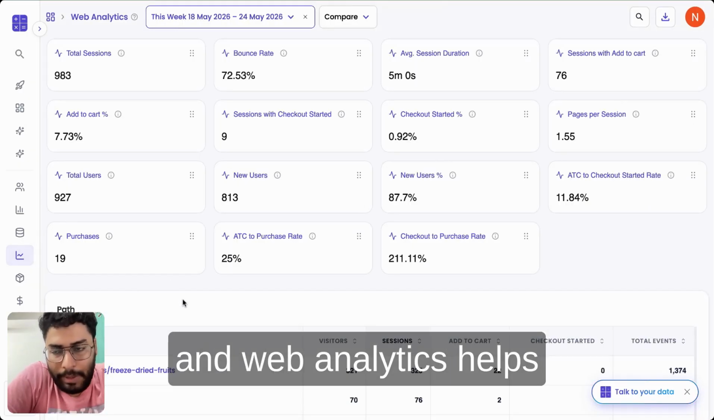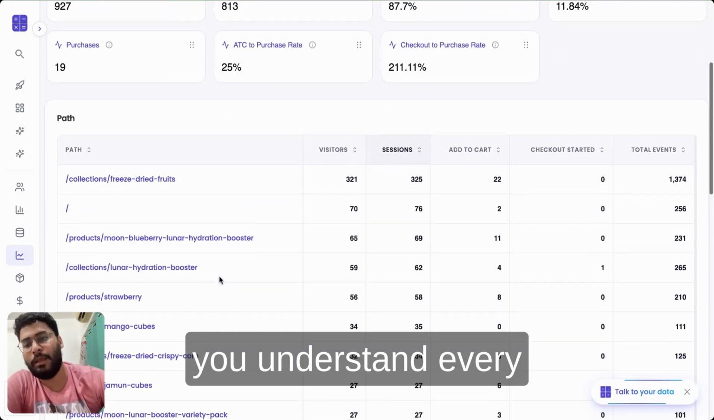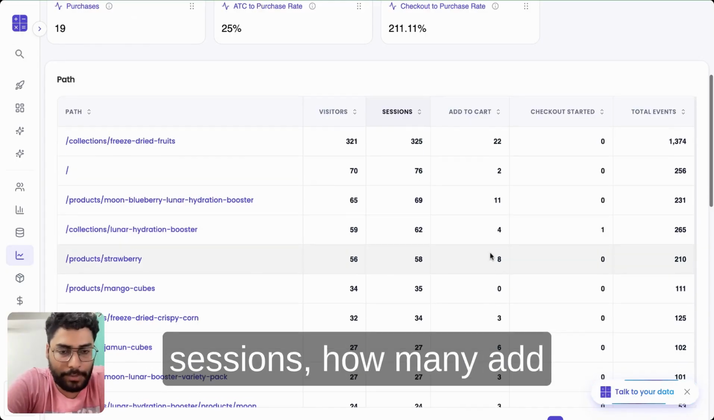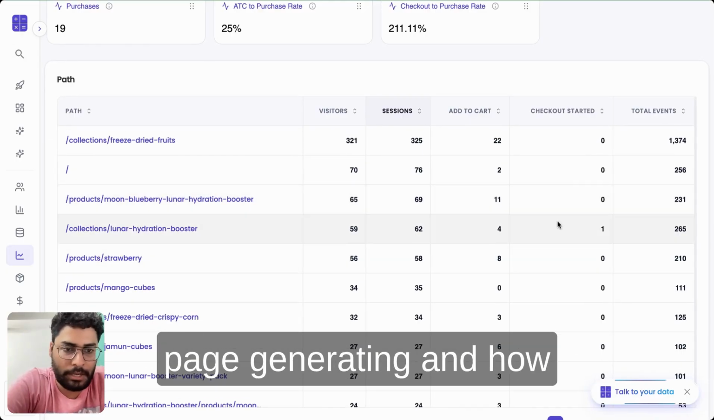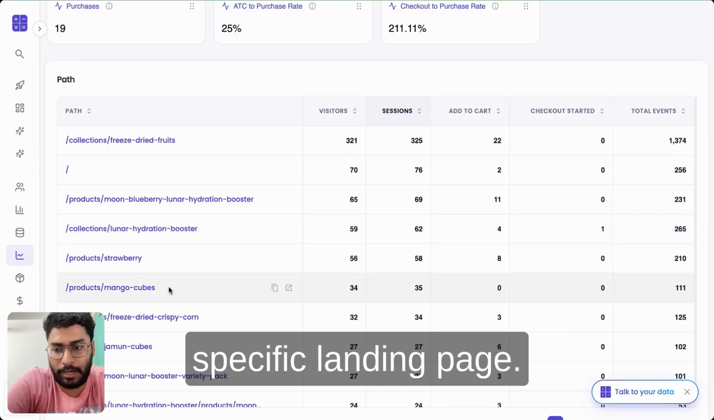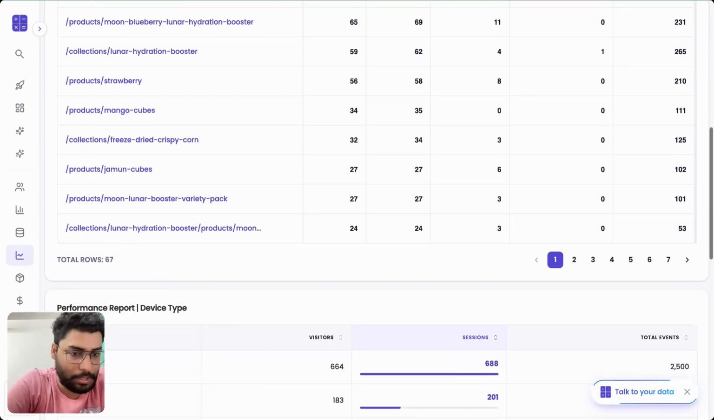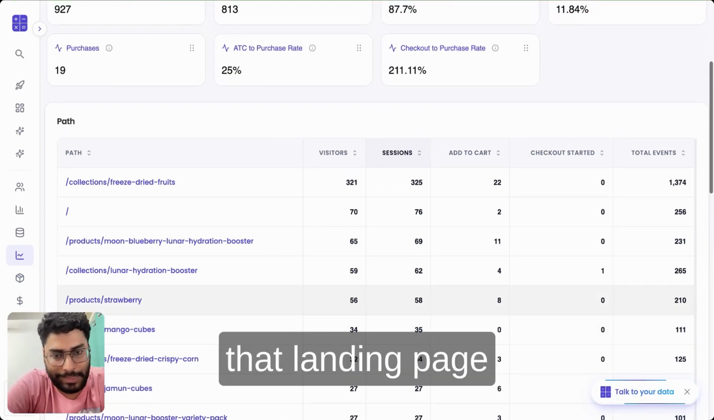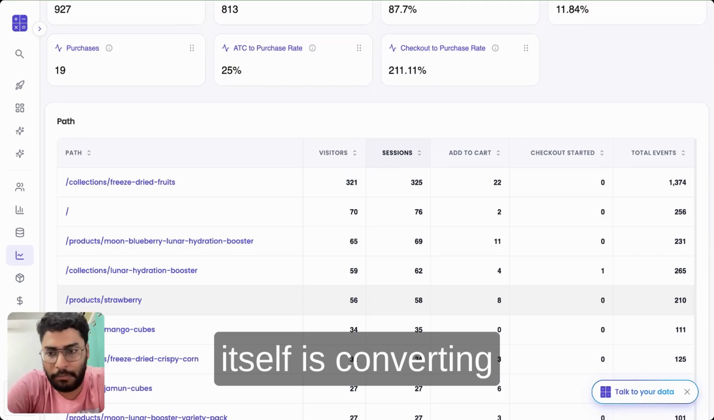And web analytics helps you understand every single landing page, how many visitors it's getting, how many sessions, how many add to carts that landing page is generating, and how many orders you are getting from that specific landing page. So if you're directing traffic to a landing page, then you need to understand exactly if that landing page itself is converting well or not.